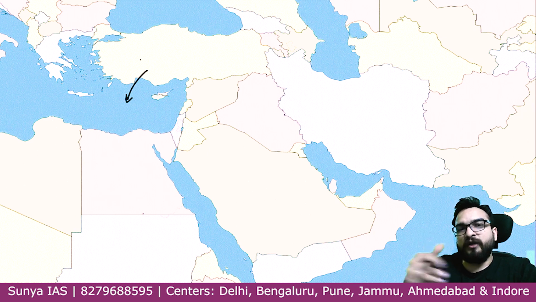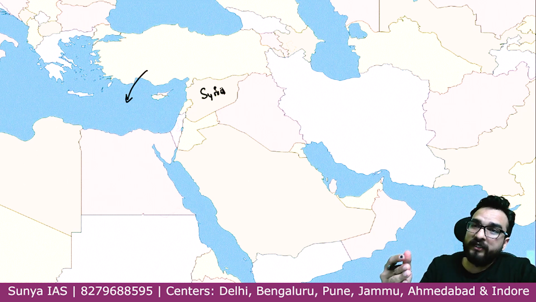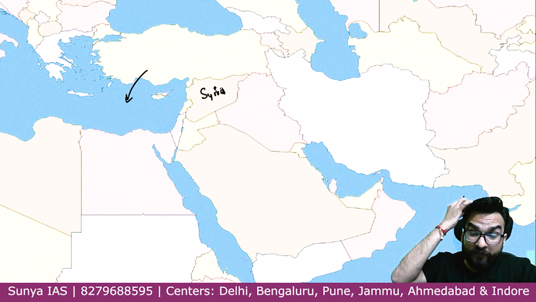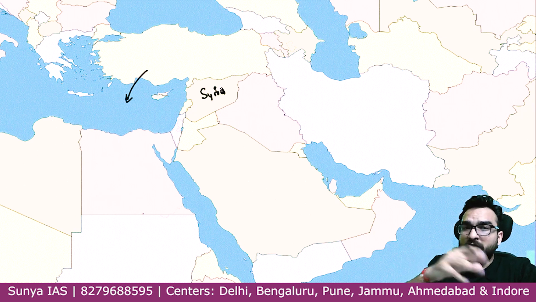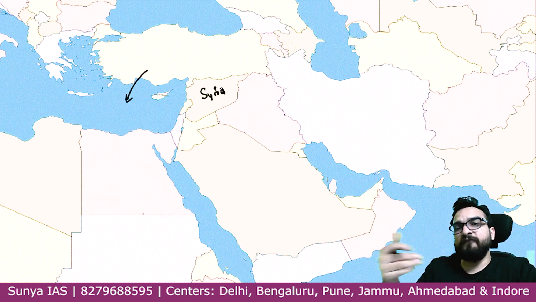Except Turkey, because it is a larger part over here. You will understand this. So what is this country basically? It is Syria, guys, which has been in the news from 2014 to 2020, basically 2021 also. Chaos, bomb blasts, a lot of activities going on over here, terrorist activities in the form of the Syrian government and civil war situation, right? Because of the rise of the caliphate system and the rise of ISIS, basically, which you have seen in this particular area. So this area has been in the news, Syria.